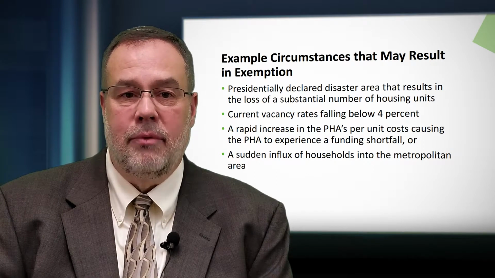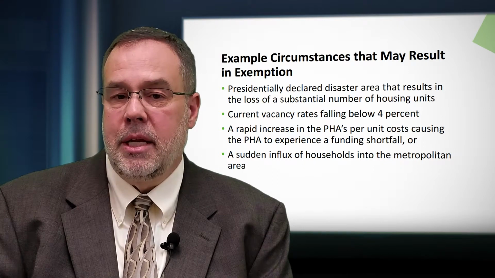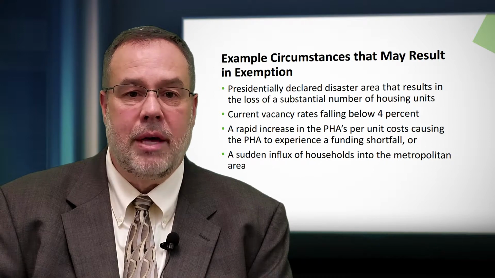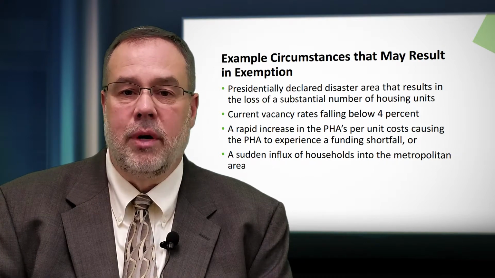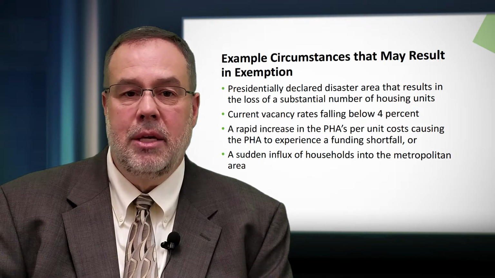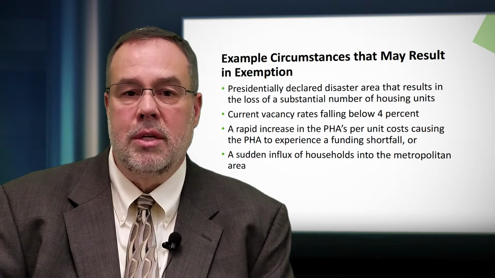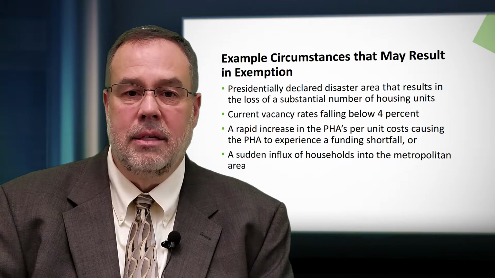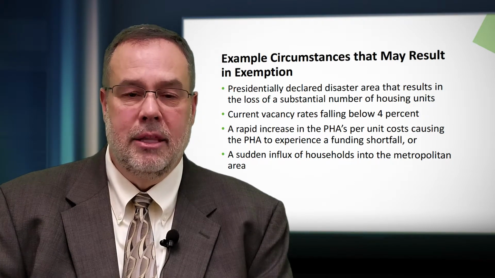from small area FMRs. A presidentially declared disaster area that results in the loss of a substantial number of housing units. Vacancy rates falling below 4%. A rapid increase in the PHA's per unit costs, causing the PHA to experience a funding shortfall, or a sudden influx of households in the metropolitan area.